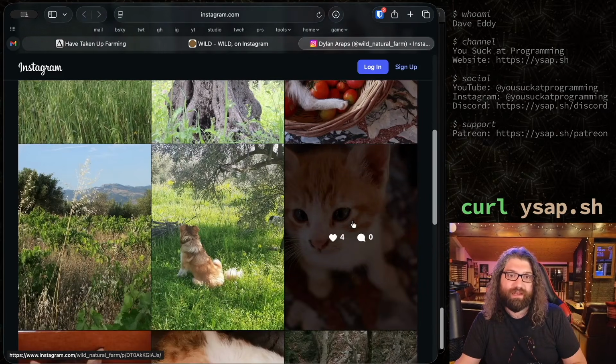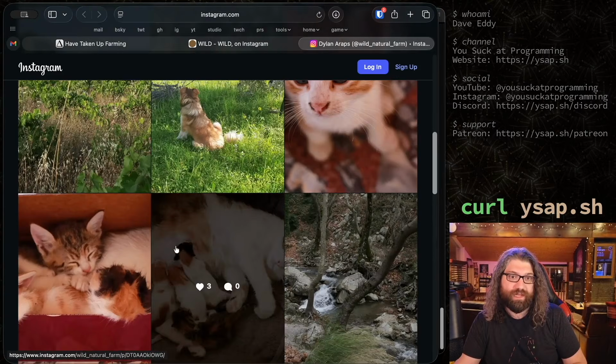Look at this. Oh my God, this cat is adorable. I'm such a sucker for cats. Oh my God, these are so cute.